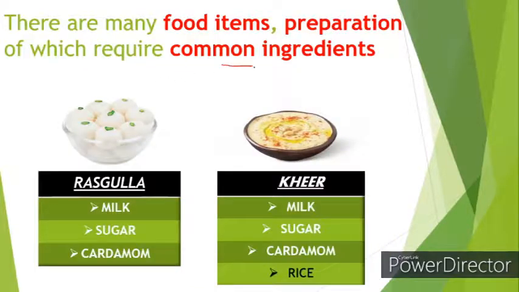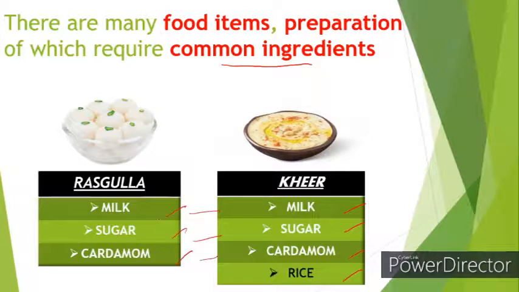So let's see what are common ingredients. There are many food items, preparation of which requires common ingredients. So let's take an example. To prepare rasgulla, we need milk, sugar and cardamom. And to prepare kheer, we need milk, sugar, cardamom and rice. So the common ingredients are milk, sugar and cardamom, because these are common in rasgulla and kheer, right?